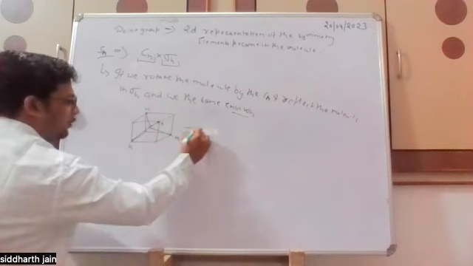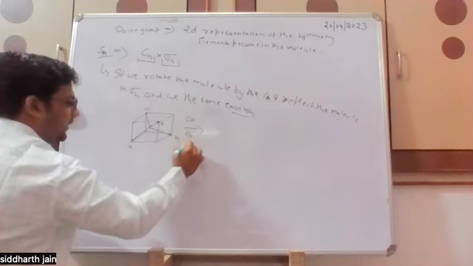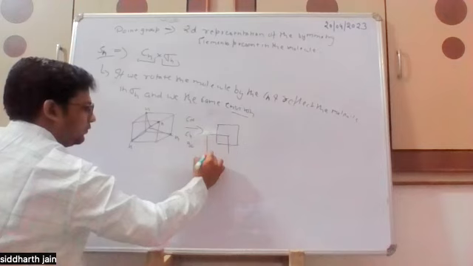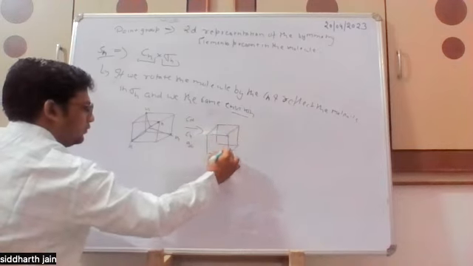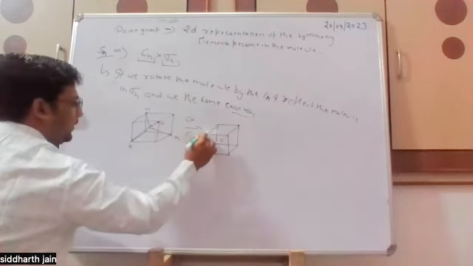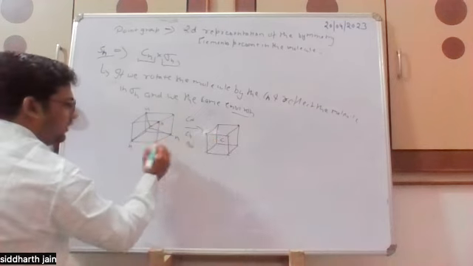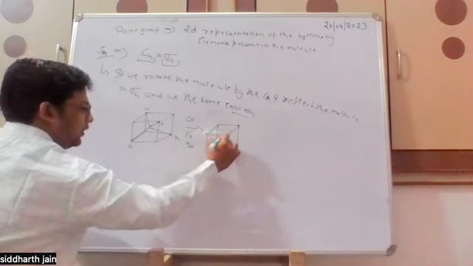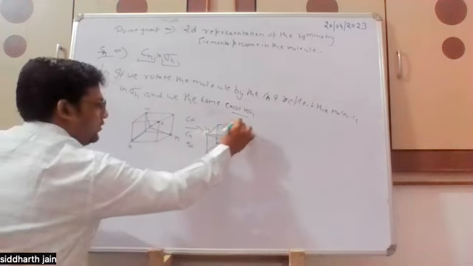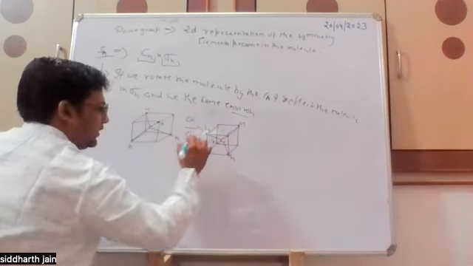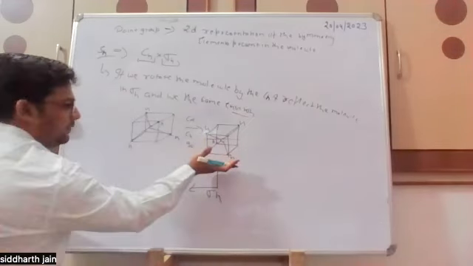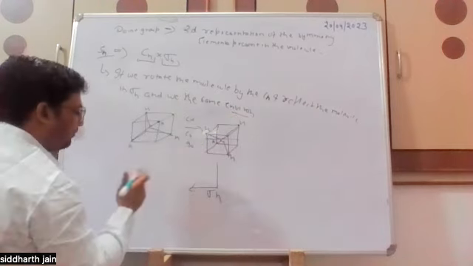So if I rotate by Cn, that is C4, 90 degrees, what will I get? This hydrogen will come here, and this will move here, this will move here, and the other one will move. So I will have the rotation like this, H, H, and H. Now if I apply sigma h, meaning I reflect on this plane, then the hydrogens which are below will move upward, and the upward hydrogens will move below.